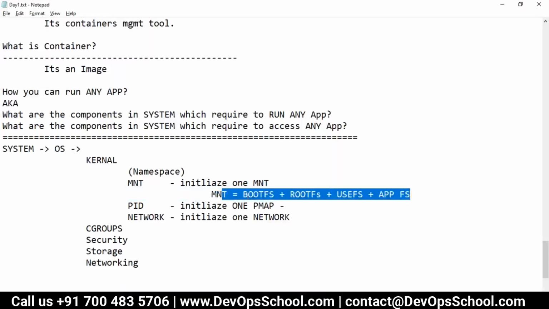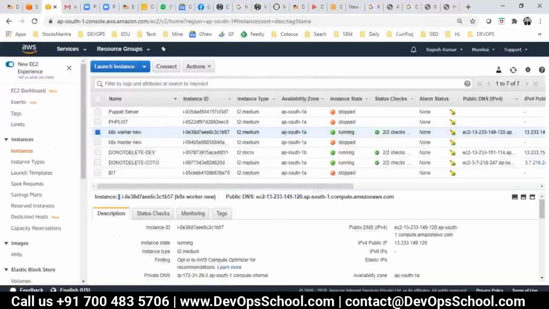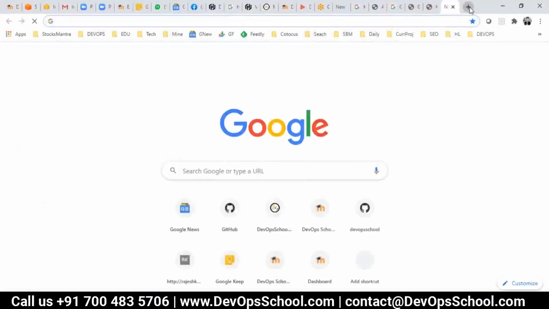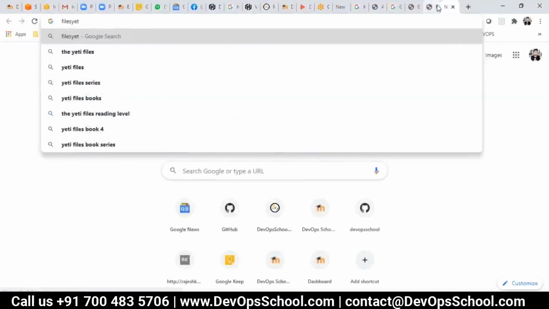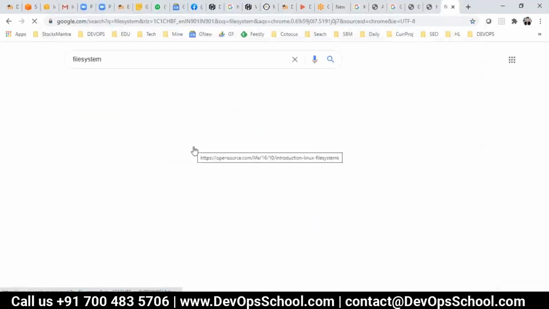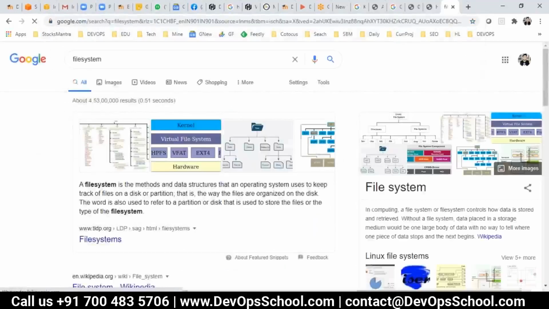What is a file system first of all? If you click on this and Google file system, look at this. You yourself decide what is a file system.